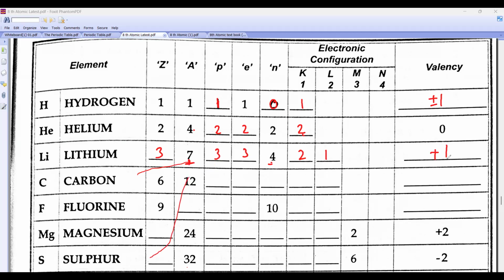Valency will be +1. Carbon atomic number is 6. Proton is 6. Electron is 6. Neutron is 12 minus 6, 6. Electronic configuration is 2, 4. Valence is -4. Fluorine, it is what, beta?